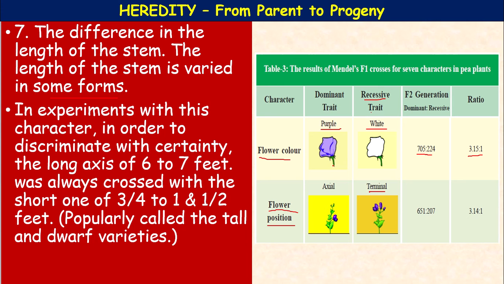So, we come across different terminologies in this genetical study, heredity. That is homozygous, heterozygous, monohybrid, dihybrid, test cross, back cross, reciprocal crosses. We come across all these things. You listen carefully, children, from here onwards.